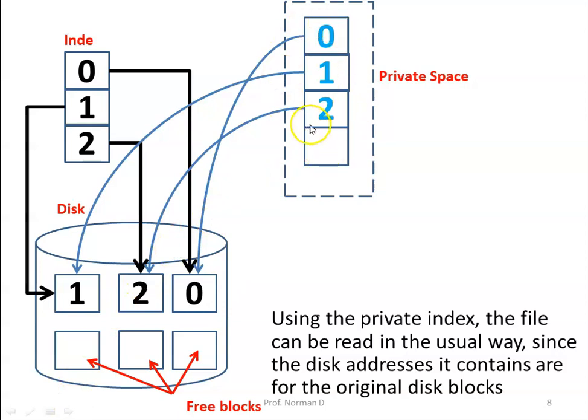Using this private index, the files can be read in the usual way, since the addresses it contains are of the original disk blocks. So, 0 points to block 0, 1 points to block 1 and 2 points to block 2. This is with respect to the private workspace, whereas in the original, the index also points to the same location. Index 0 points to block 0, index 1 points to block 1 and index 2 points to block 2.